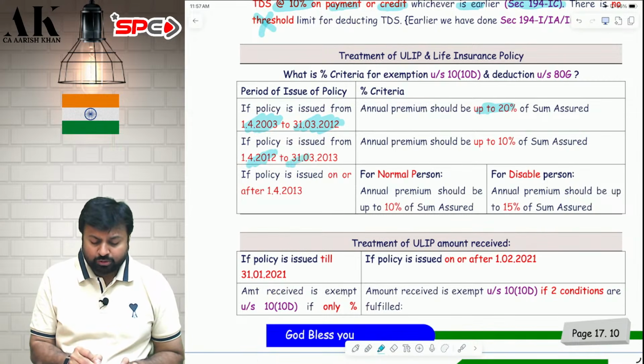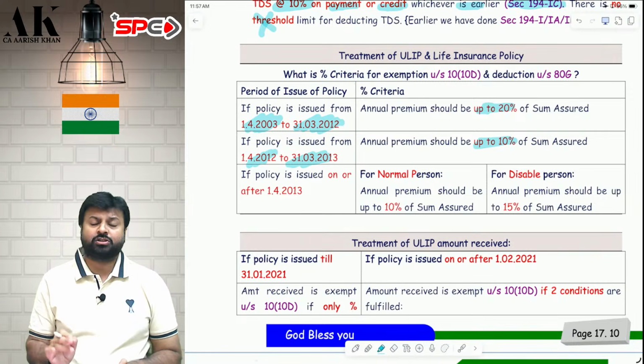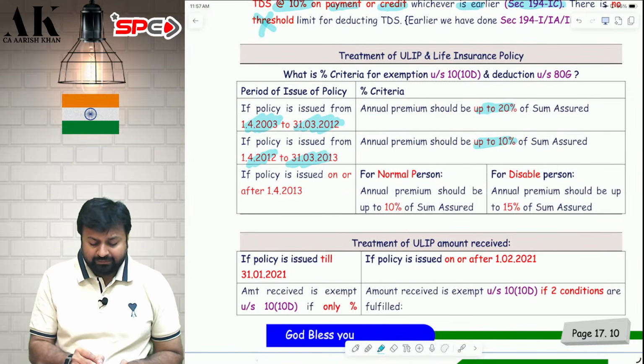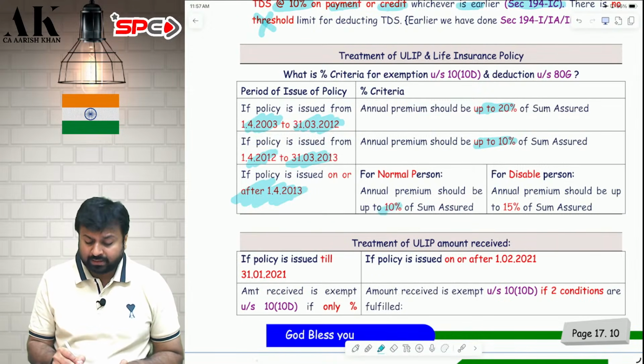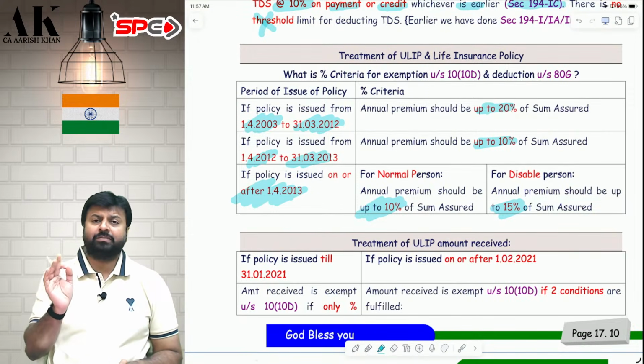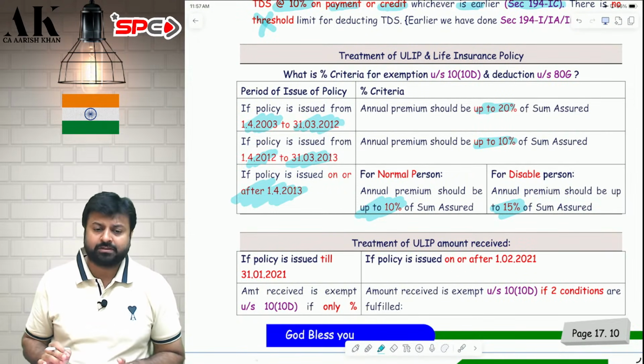If issued between 2012 to 13, it should be up to 10% of sum assured. And if issued after 1st April 2013, then for a normal person it should be up to 10% of sum assured, and for a disabled person up to 15% of sum assured. You need to remember these percentages first.